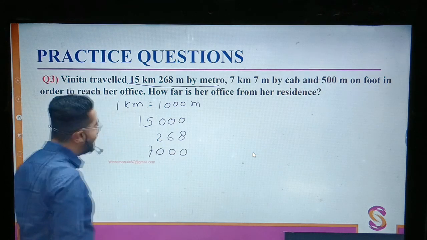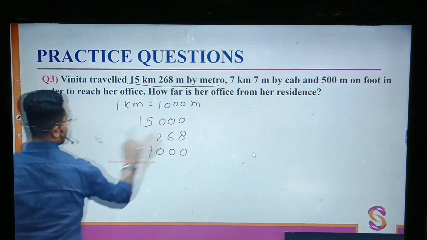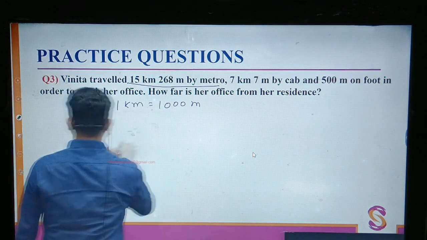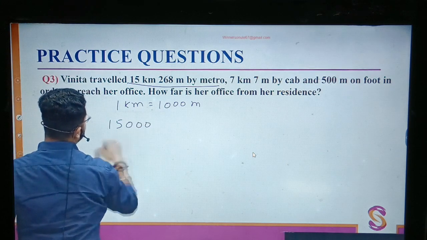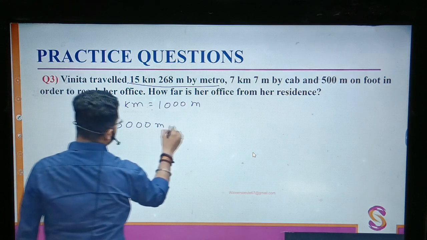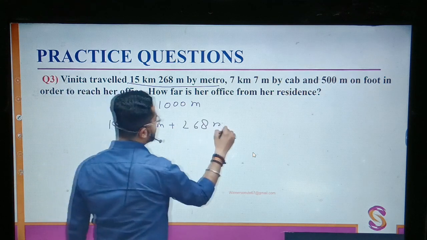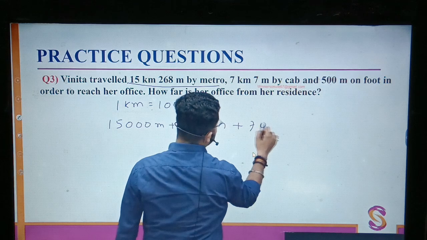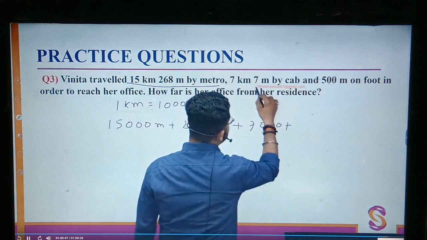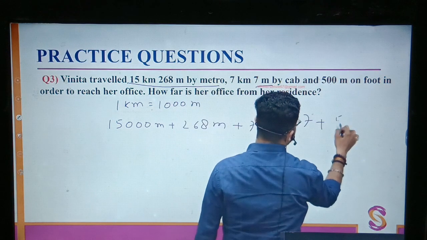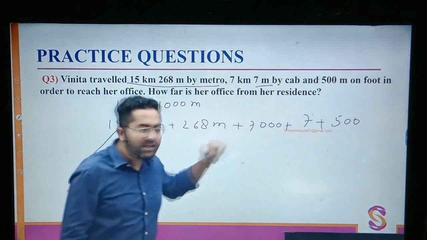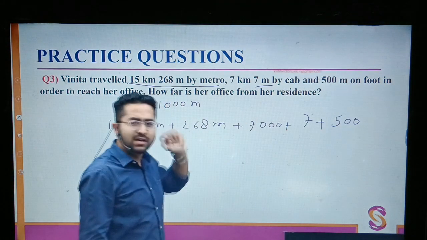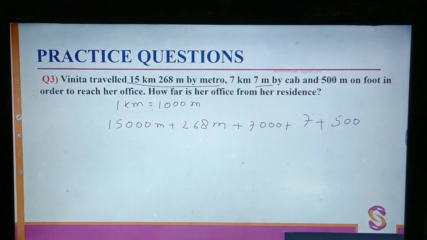And how will I write? So I'll just write in meters how much she used actually. So 15,000 meters plus 268 meters, 7 kilometer, 7,000 meter, plus 500 meter. This much total distance she has covered. That is the distance of her office from her residence.